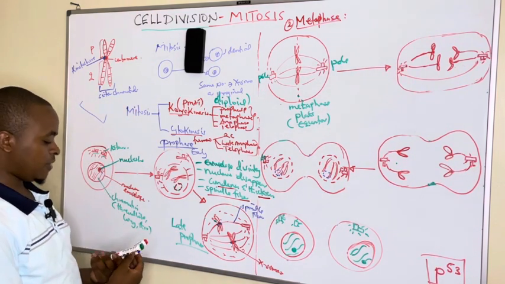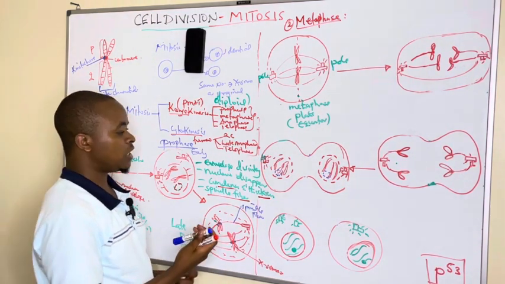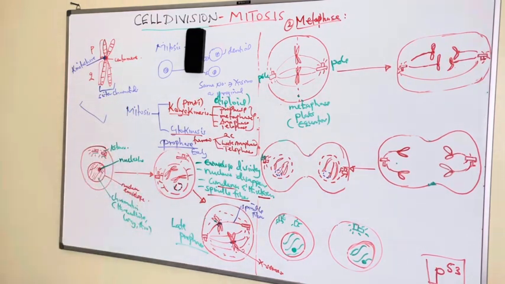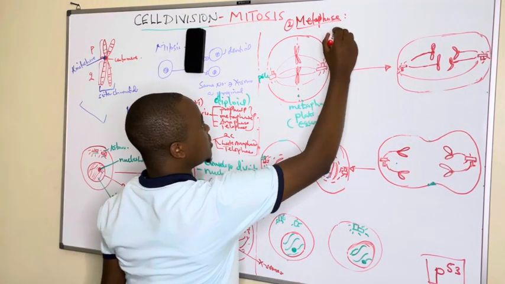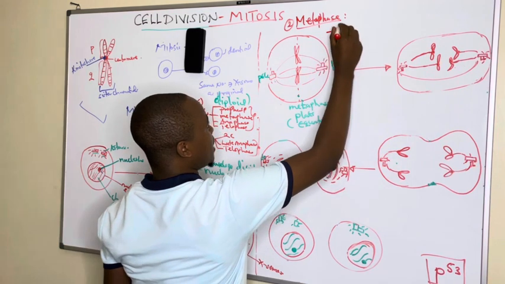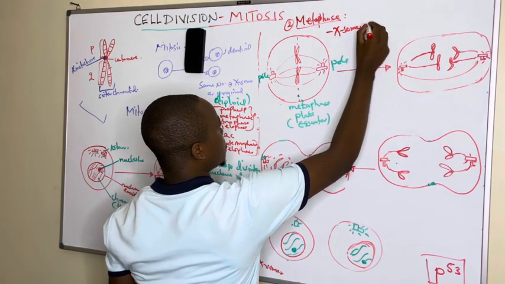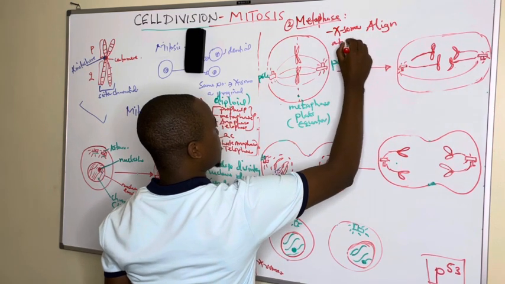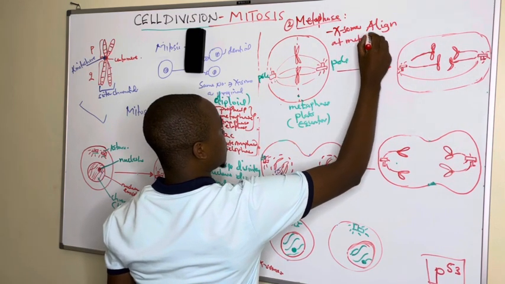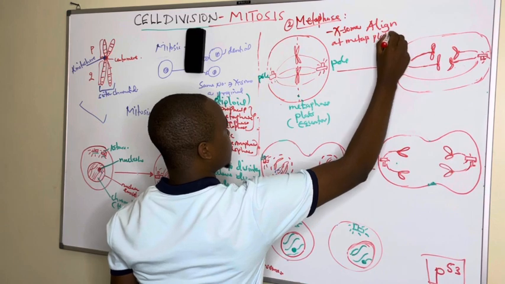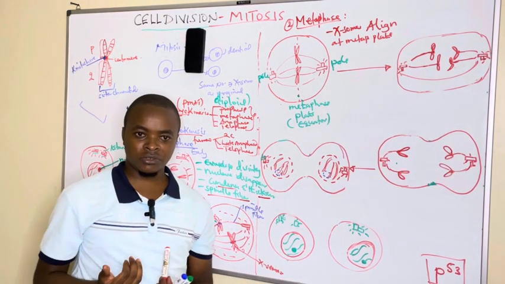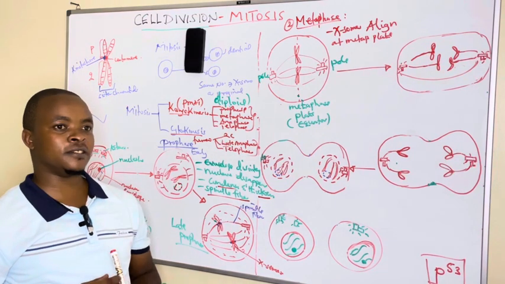So in metaphase, the major point we are looking at is that the chromosomes align at the metaphase plate. That is the major point we can talk about under metaphase.